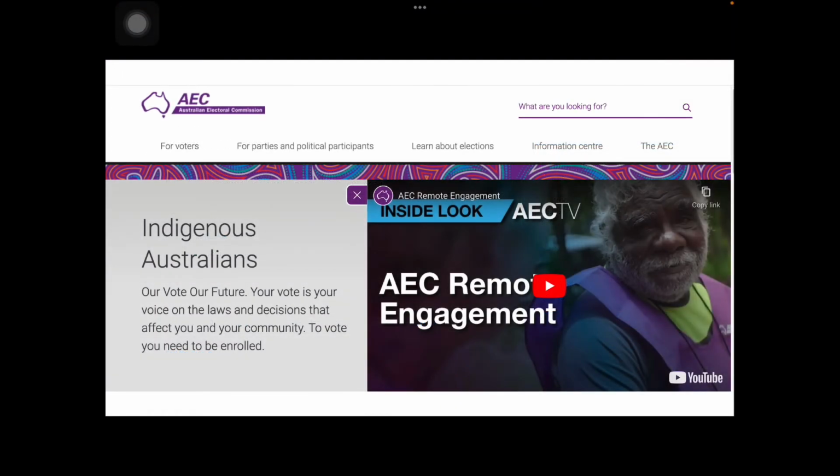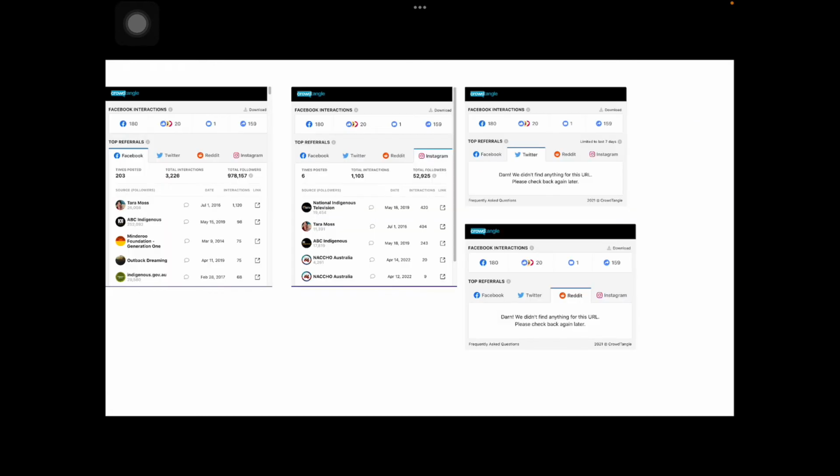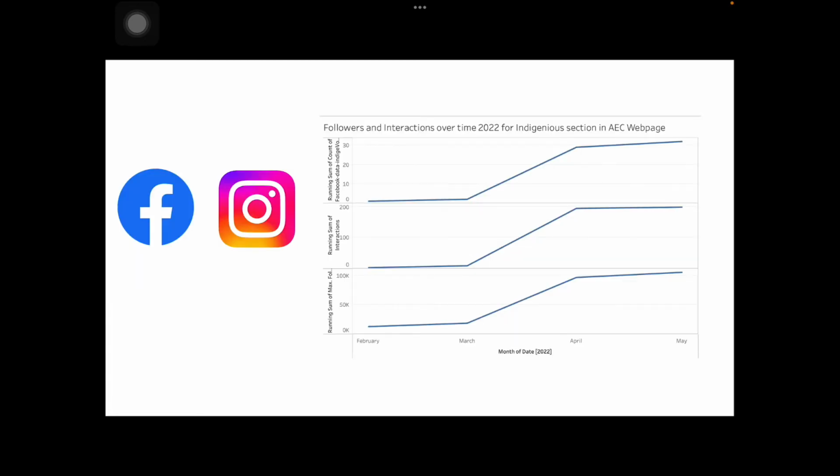Next, we're looking at the indigenous voters section in AEC and seeing how much engagement they received across platforms. Less than expected, since only Facebook and Instagram have enough digital data from CrowdTangle to analyze. As with the main AEC webpage, the indigenous page also gained many followers and interactions during the election period around April and May of this year.